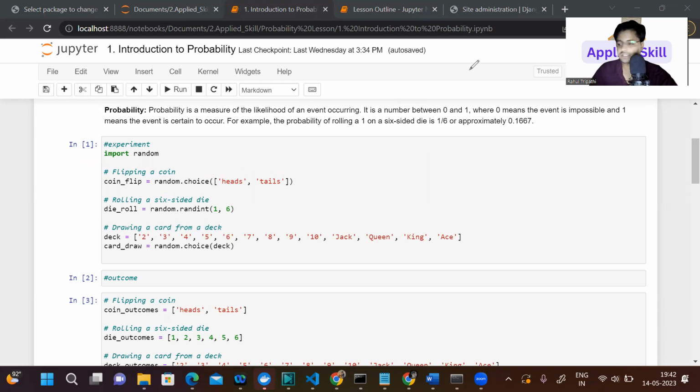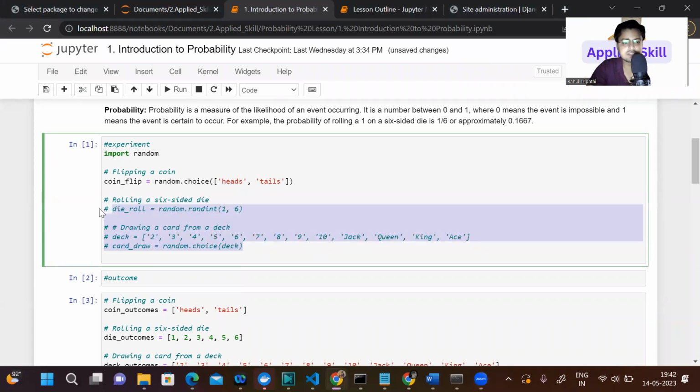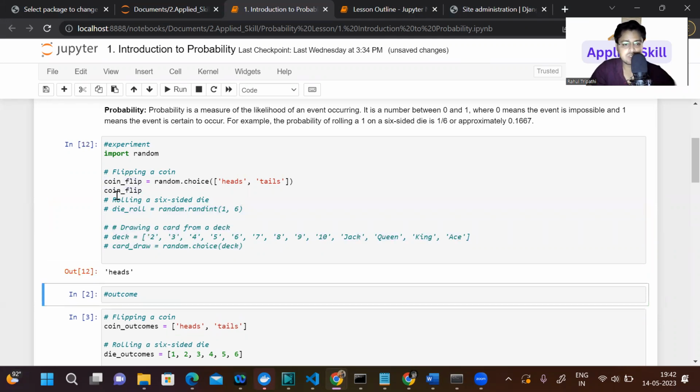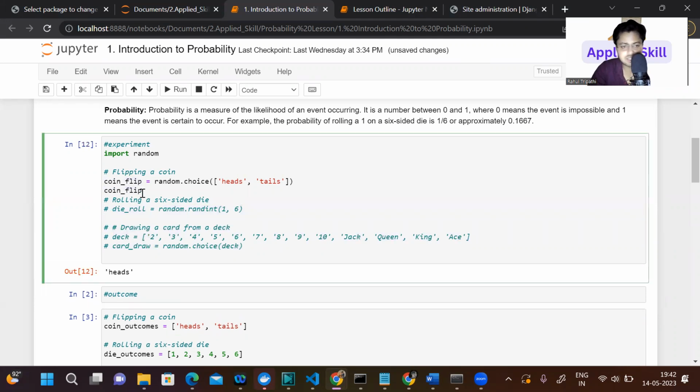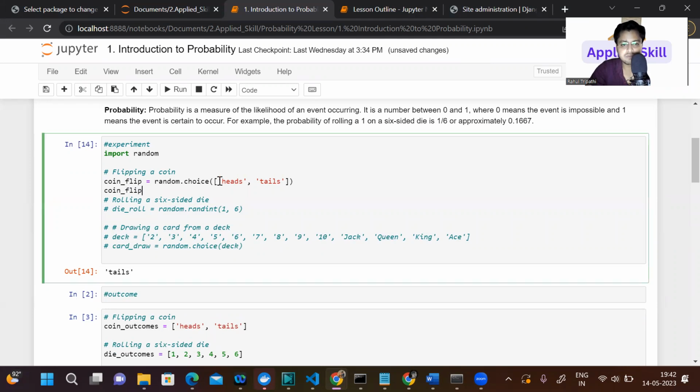Let me show you. Let me execute this code. For example, if I comment this out and print the coin flip, let's see what you get. You get head. Now if I rerun it, I'm getting a different value. If I rerun, I'm now getting tail. So the choice function selects any random event from the things we have in the list.